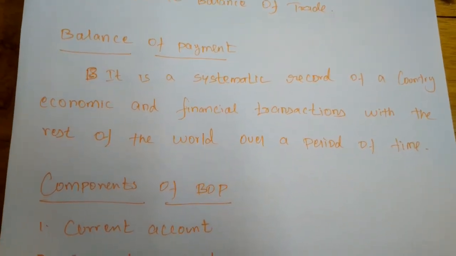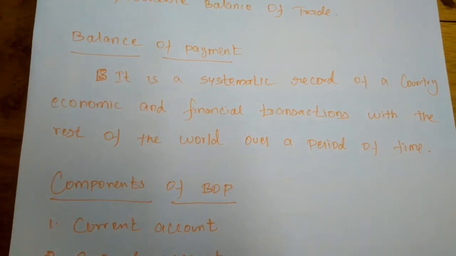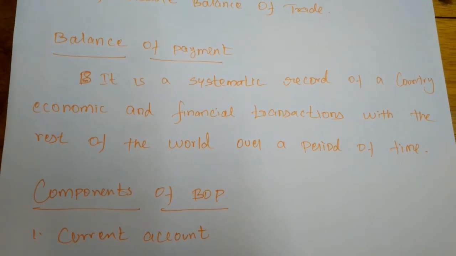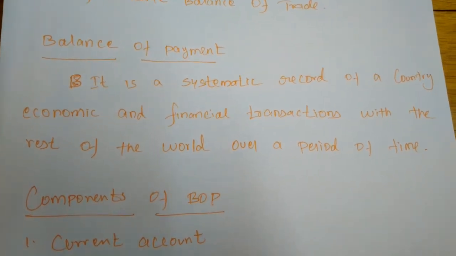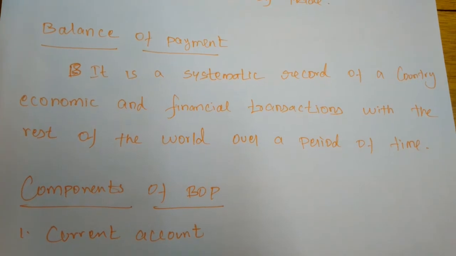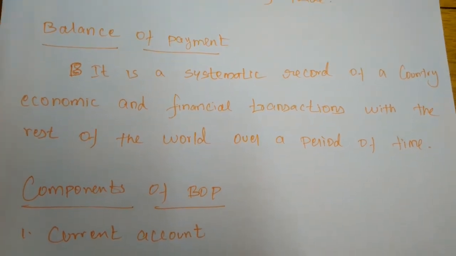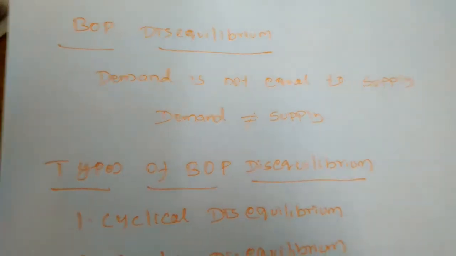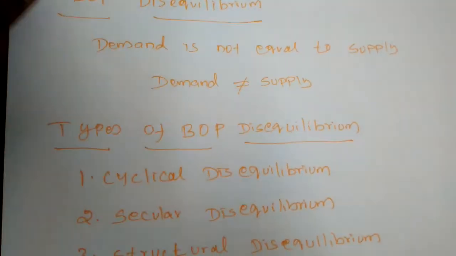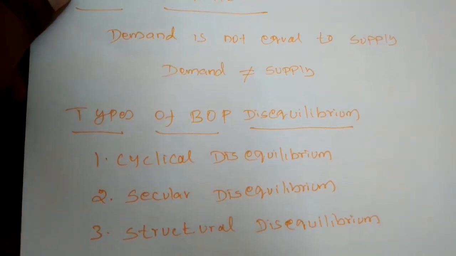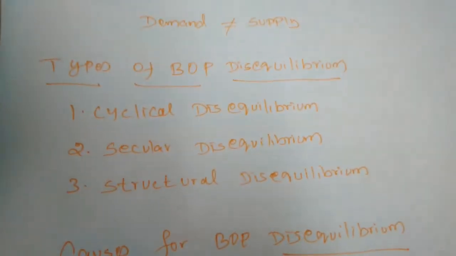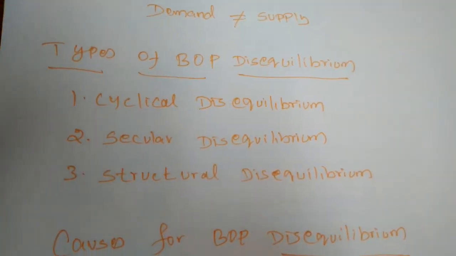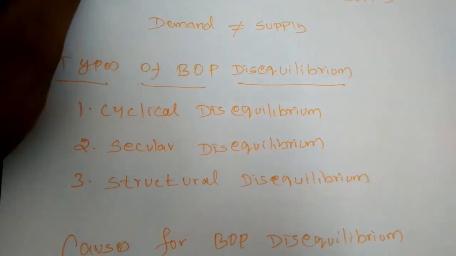The disequilibrium balance of payment means the demand is not equal to the supply. If the demand is not equal to the supply, what will happen? The receipts or the payments will differ from one nation to another. Balance of payment disequilibrium can also be classified into three types. First one is cyclical disequilibrium, next secular disequilibrium, third one is structural disequilibrium.